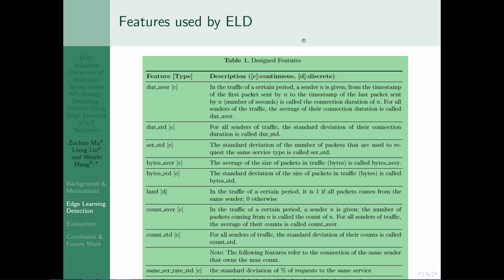We use some features to identify whether an edge is malicious, for example, the duration, the average and the standard deviation of the number of packets, and the average of the size of packets, which can be extracted from traffic logs. And these data are built based on the UNSW-NB15 dataset.